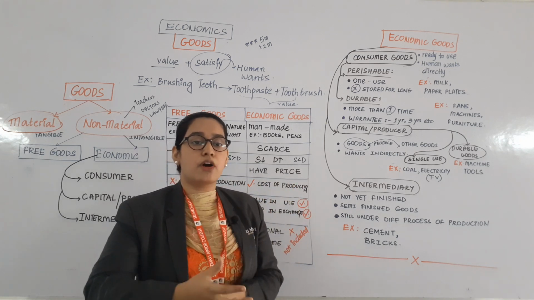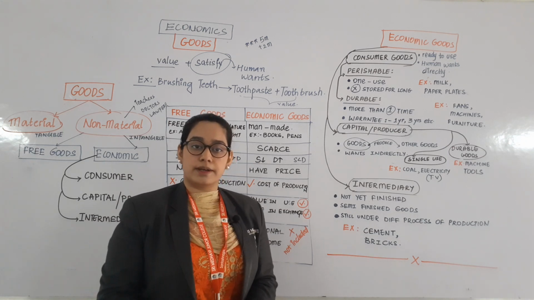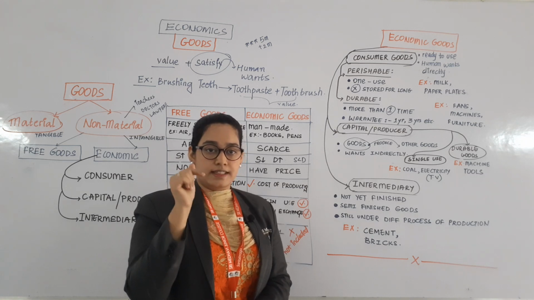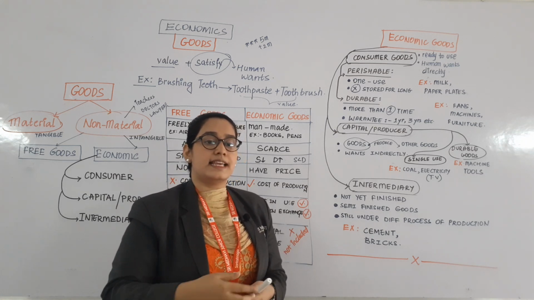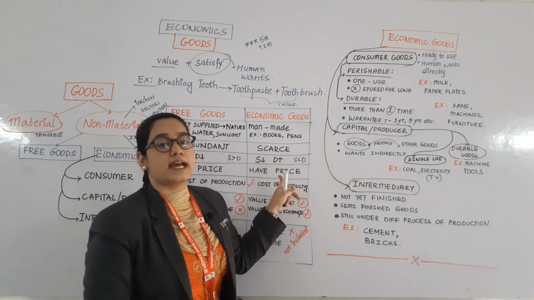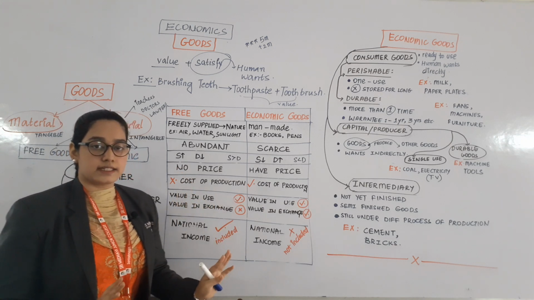When I make some product, why will I make the product? In order to sell it to someone. When I am selling to someone, I will take some money. That means that commodity which I am selling is having certain price. So all the economic goods have price, whereas free goods do not have any price.